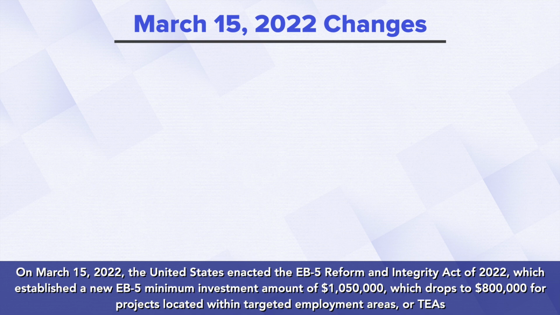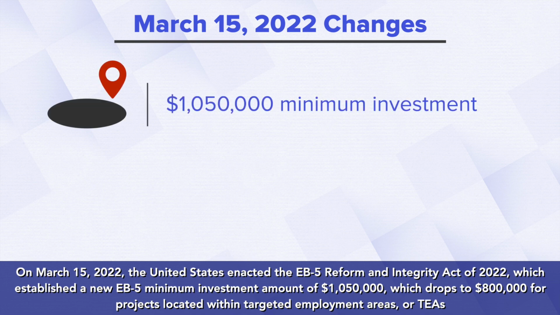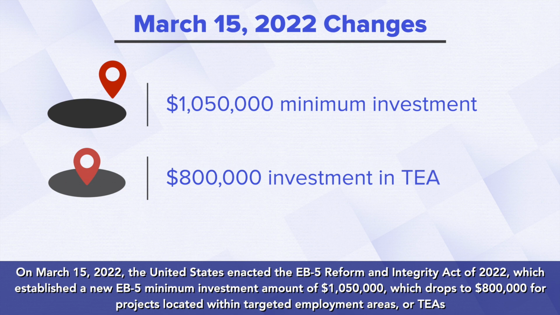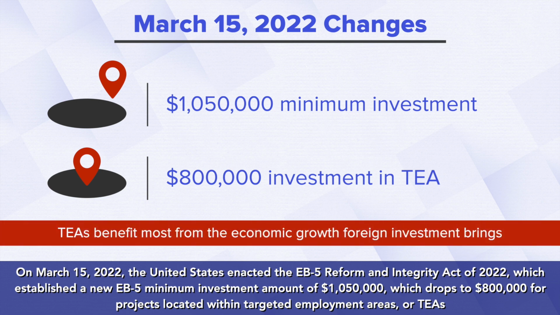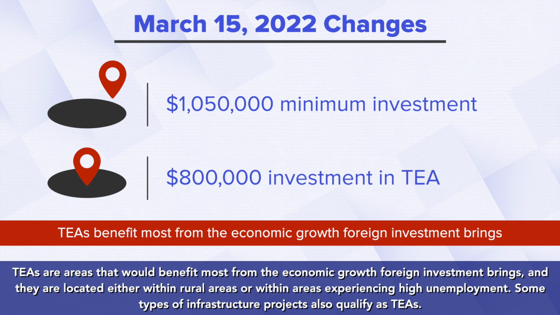On March 15, 2022, the United States enacted the EB-5 Reform and Integrity Act of 2022, which established a new EB-5 minimum investment amount of $1,050,000, which drops to $800,000 for projects located within targeted employment areas, or TEAs. TEAs are the areas that would benefit most from the economic growth foreign investment brings, and they are located either within rural areas or within areas experiencing high unemployment. Some types of infrastructure projects also qualify as TEAs.